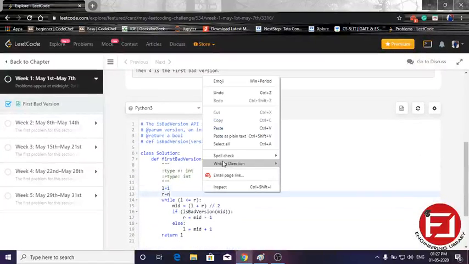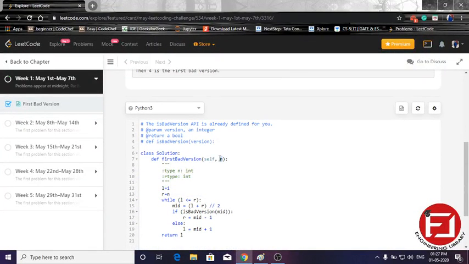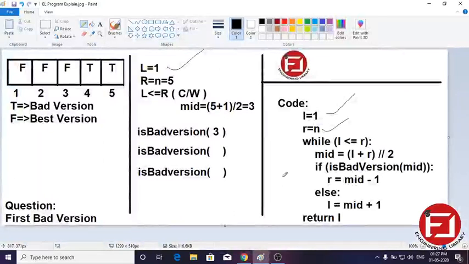It will pass n, which is of type int. Then we have to run the loop while L is smaller or equal to R. So the first pointer L is pointing to 1, and R is pointing to n, which is 5 in this first example.